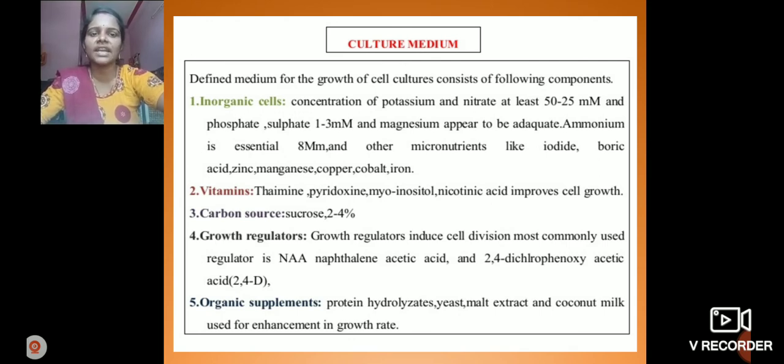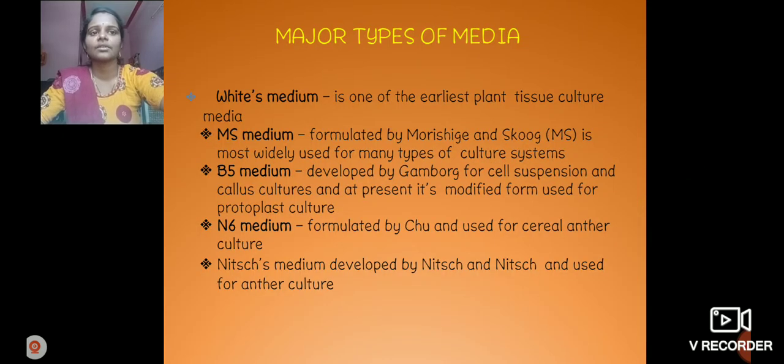Organic supplements: protein hydrolysates, yeast, malt extract, and coconut milk are used for enhancing the growth rate. Organic supplements are natural products. In plant tissue culture, many types of media are available. The major types of media used in tissue culture are White's media, MS media, B5 media, N6 media, and Nitsch media.